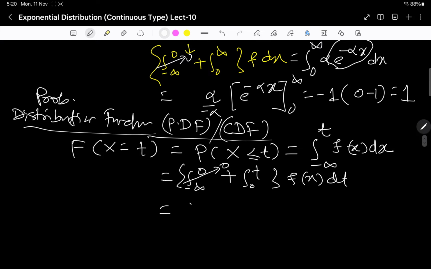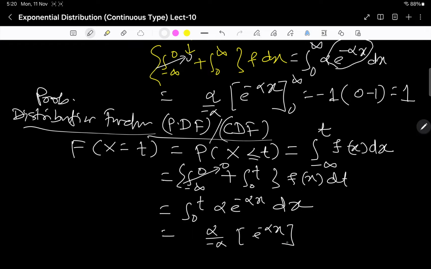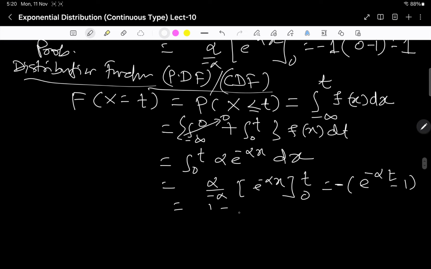Now it is the integral 0 to t, where f of x is alpha e to the power minus alpha x dx. If you integrate it, it is alpha by minus alpha e to the power minus alpha x from 0 to t. So this is equal to minus 1 times e to the power minus alpha t minus 1. So this is 1 minus e to the power minus alpha t.